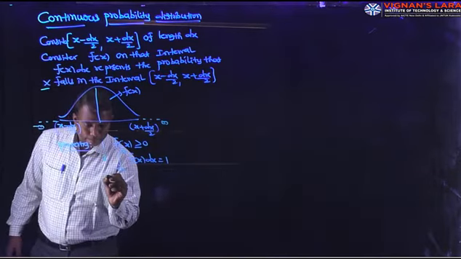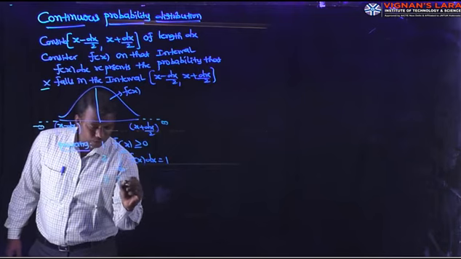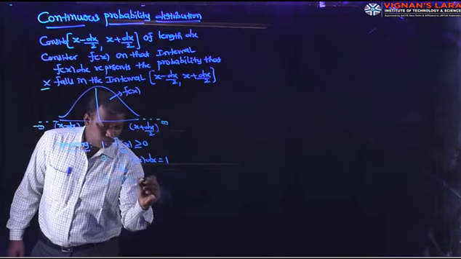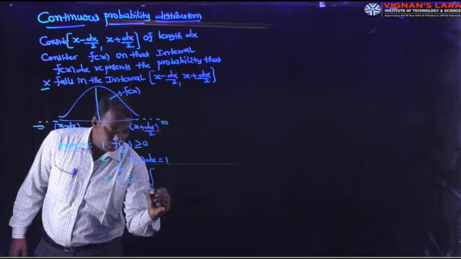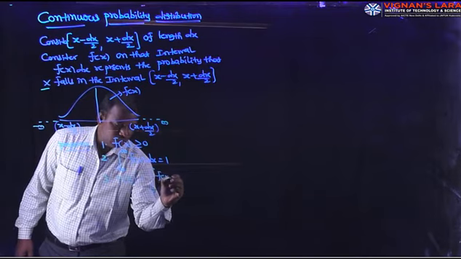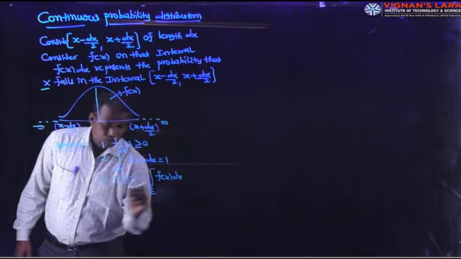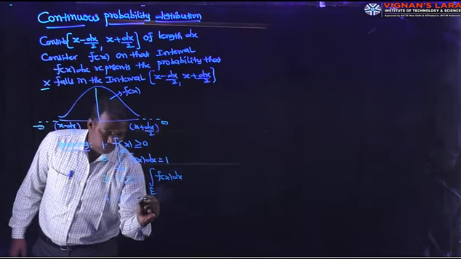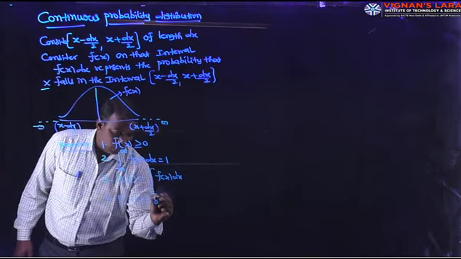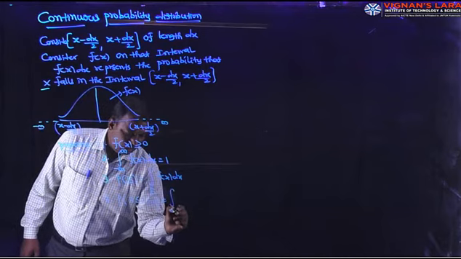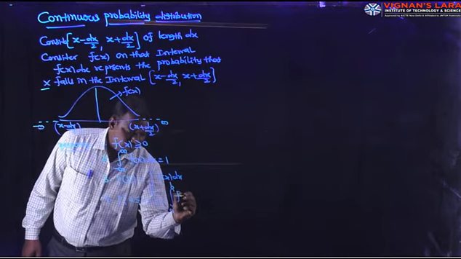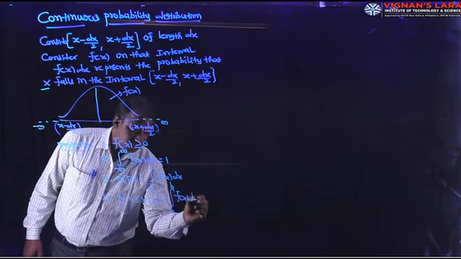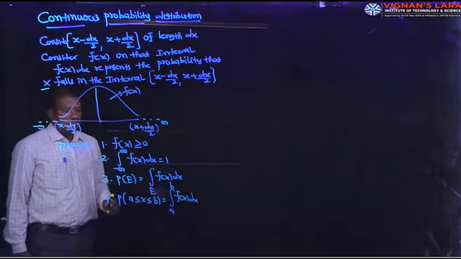Then probability of an event E is equal to the integral over E of f of x dx. Next, fourth one, P of a less than or equal to X less than or equal to b is the integral a to b f of x dx.